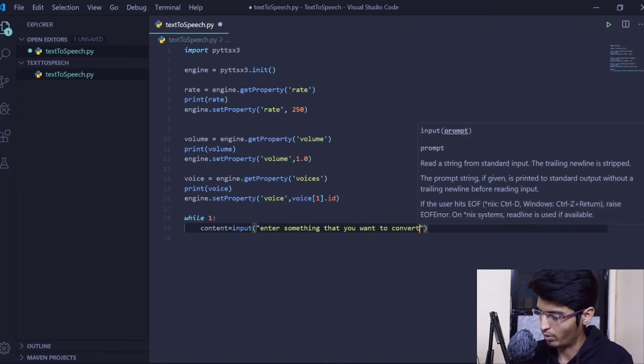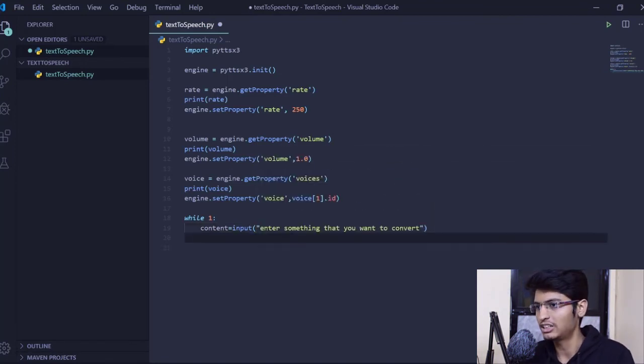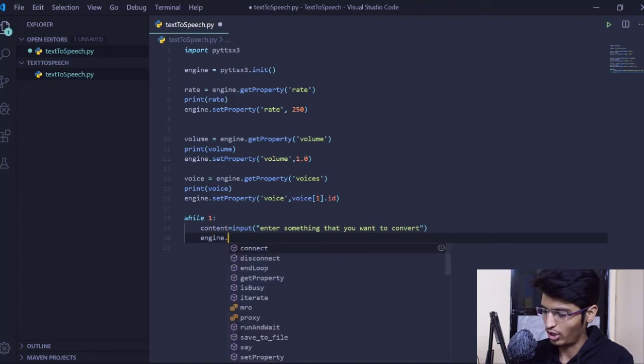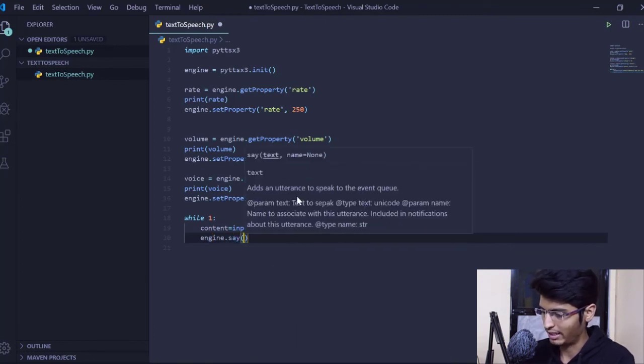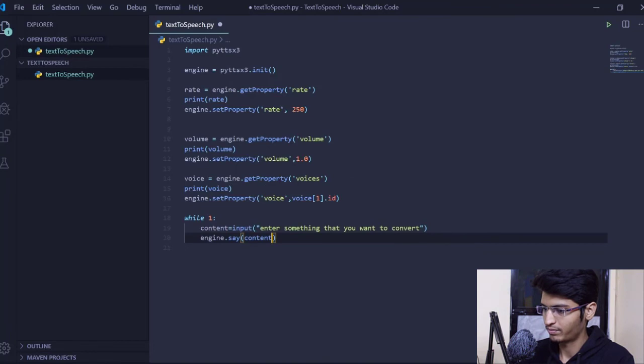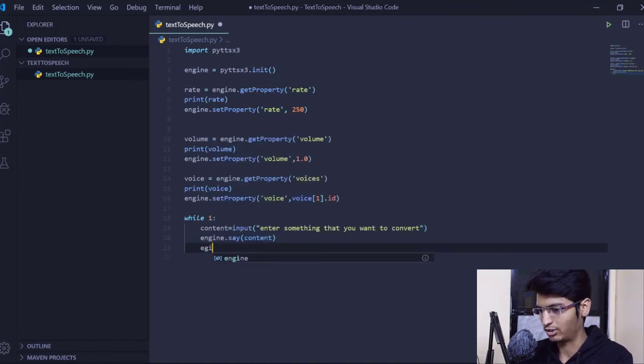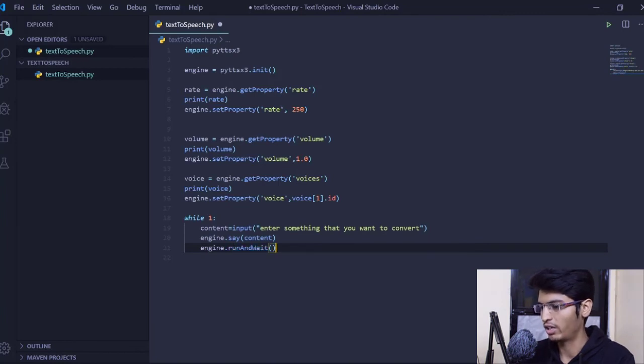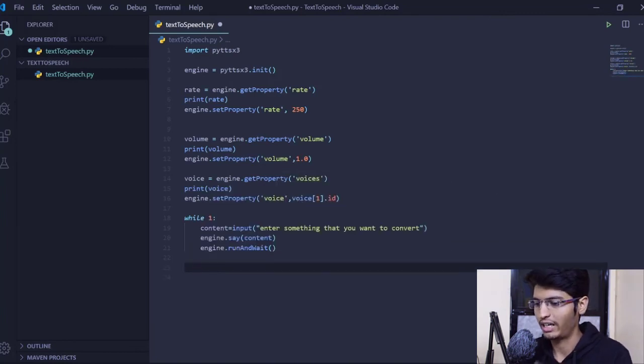This is the prompt message that we are writing, enter something that you want to convert from text to speech. The last thing we need to do is use the engine dot say method, and in this we will pass this content, and then we will execute it. How it is done is engine dot run and wait for it. Okay, so we are done. We are ready with our code.